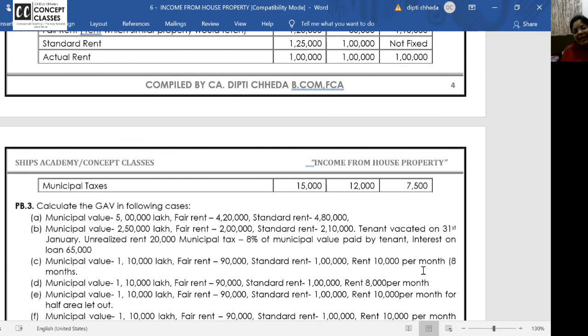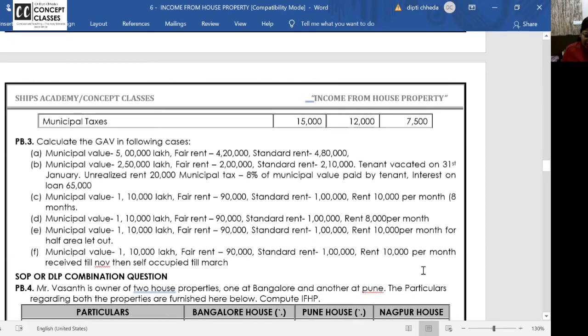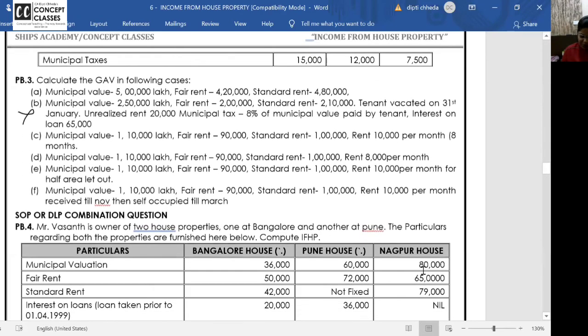But ma'am, 8 months self-occupied, 4 months let out, shall we take municipal tax in 8 by 12 and 4 by 12? No. Municipal tax is allowed. Two conditions, it should be paid by owner and it should be actually paid. Clear? Yeah. Third question is homework for all of you except the B1. B1 is having unrealized rent which I have not taught you. I don't think I'll be able to cover up. Tomorrow's class I'll be doing arrears and unrealized rent.